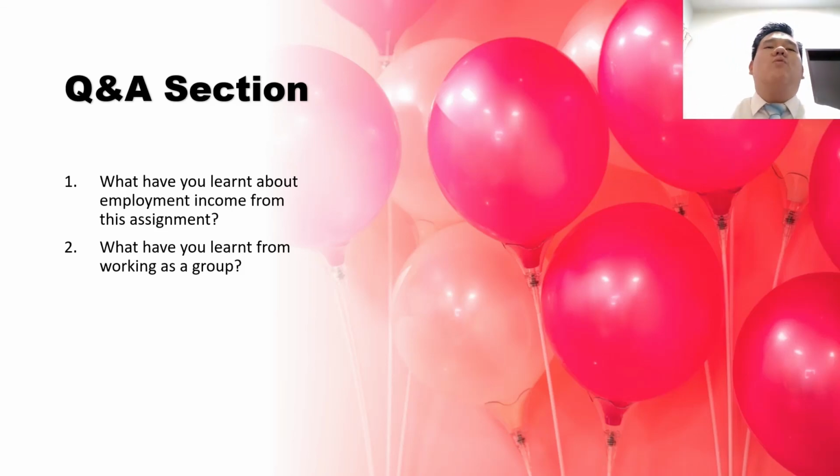Question 2: What have you learned from working as a group? Basically, how our group functions. Our group will usually have a discussion on a WhatsApp call every time, and every member is encouraged to share their ideas and opinions. After distributing the jobs, we will also help each other when we face difficulty. After everyone has done their part, we will exchange work with each other and check for mistakes. This will ensure that we submit the best work.